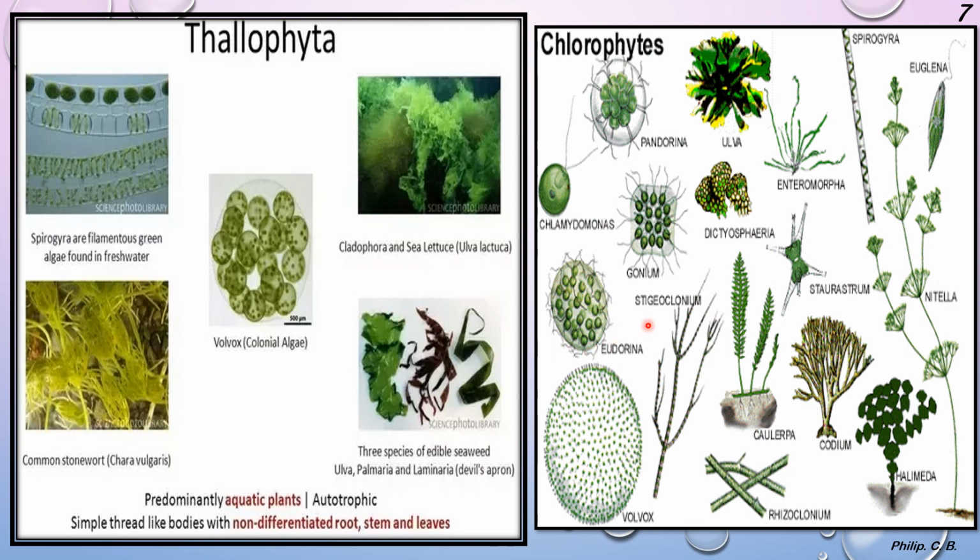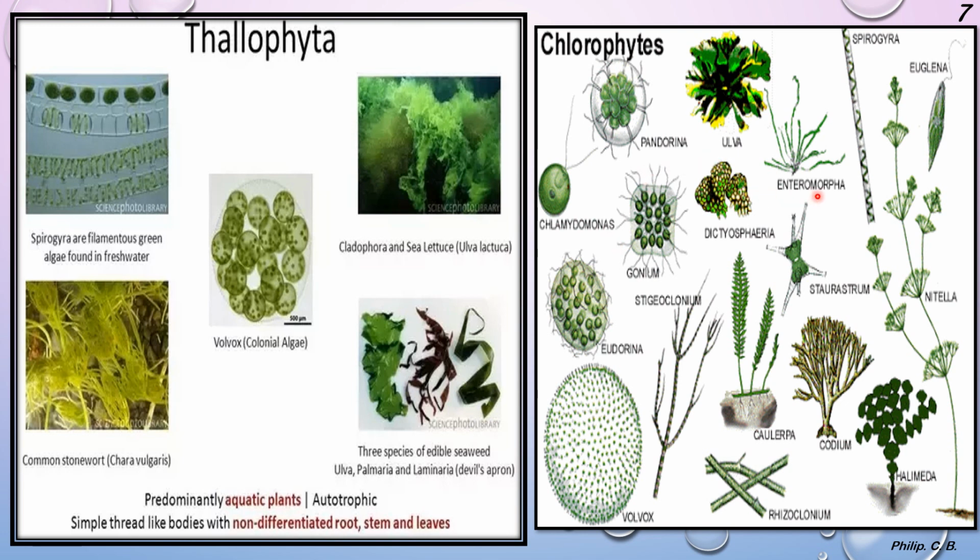Now I added one more image where you can see many species of algae, that is chlorophytes. These are again very few in number because there are hundreds of species more in Chlorophyta. So here, if you see, Chlamydomonas is very minute or microscopic.